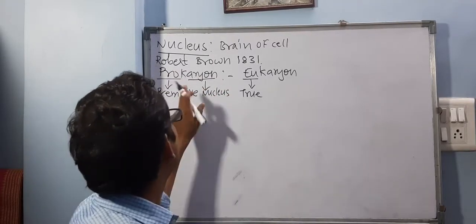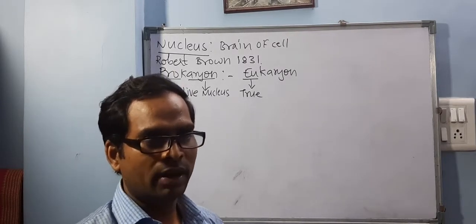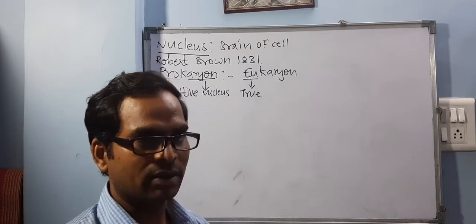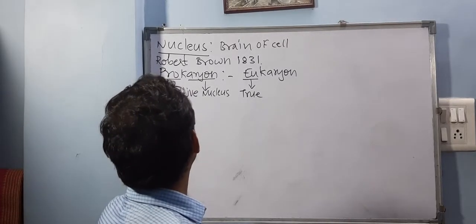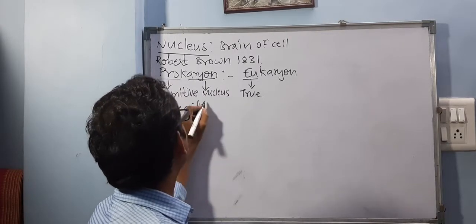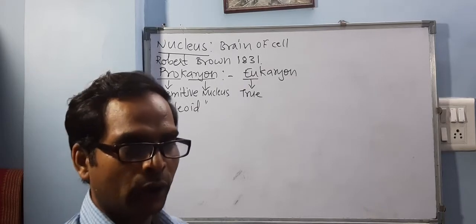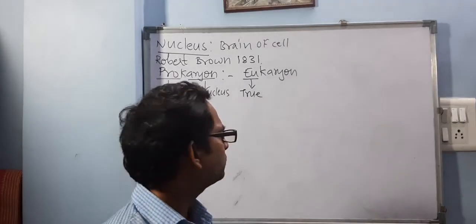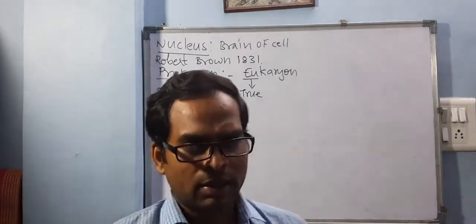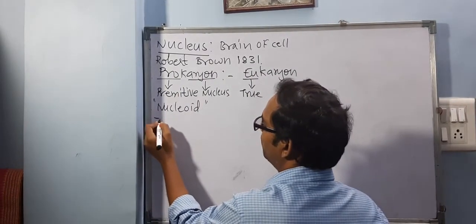Now, as this primitive nucleus has no nuclear membrane or other parts of the nucleus, we call it a nucleoid. So instead of nucleus, we call it a nucleoid. Exactly.